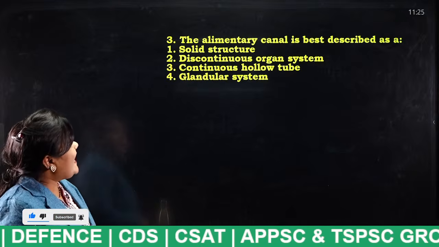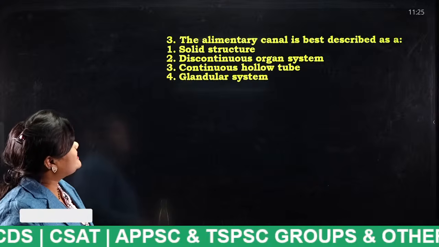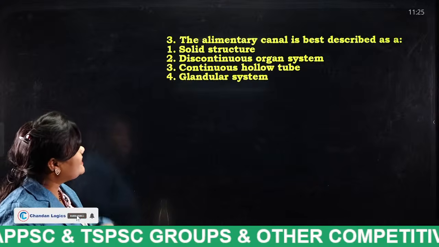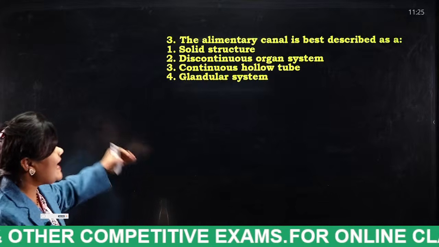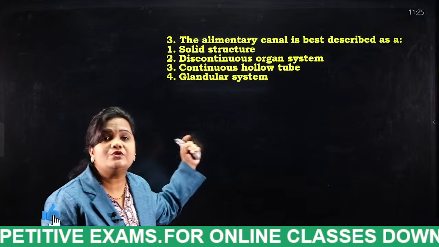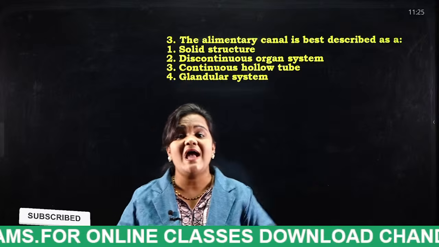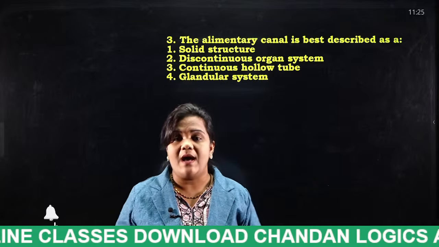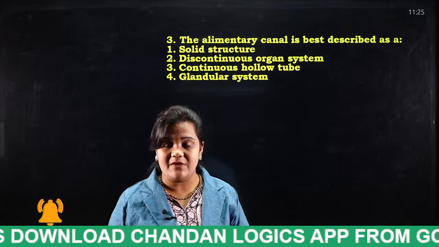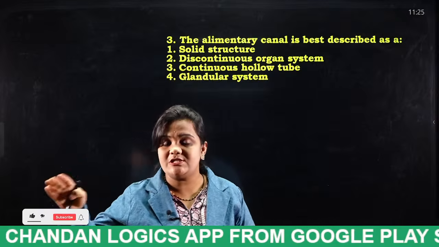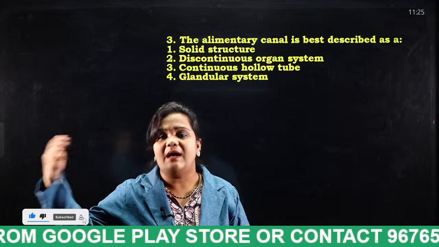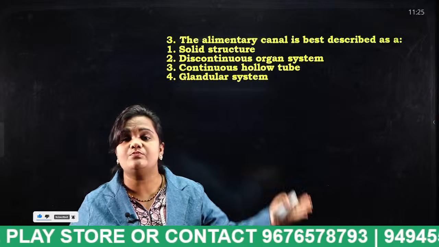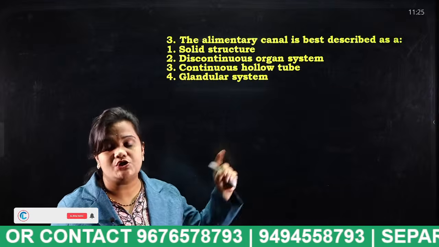Next. The alimentary canal is best described as a solid structure, discontinuous organ system, continuous hollow tube, or glandular system. So tell me who is going to answer this question. As I discussed at the starting, the human digestive system consists of the alimentary canal and accessory organs. Both together give us the human digestive system.